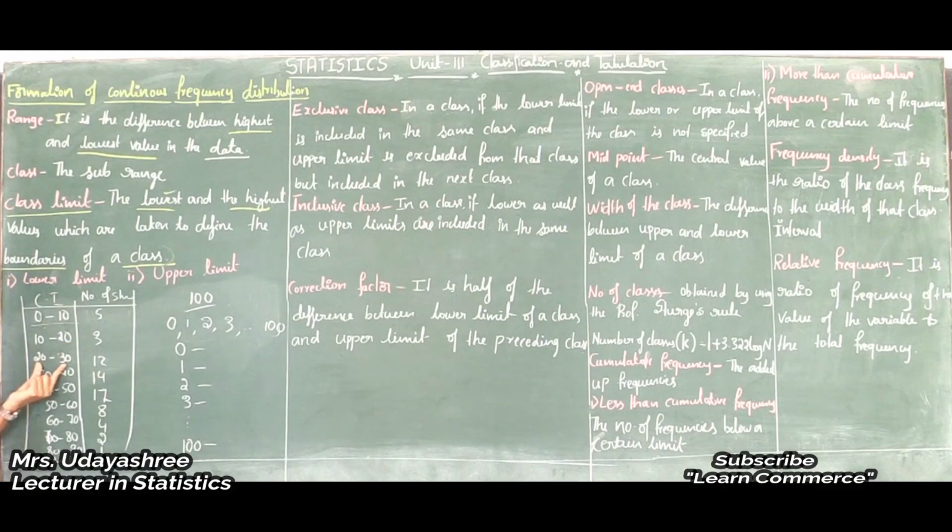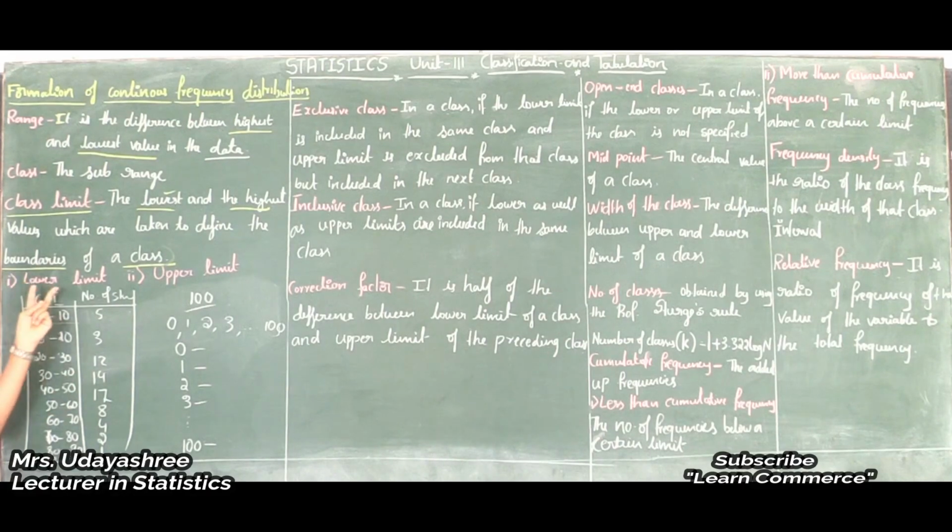Like that, 20 to 30. Here 20 is the lowest value, 30 is the highest value. Here 20 and 30 are defined boundaries of this class. I hope you understood what is class limit. These boundary values are known as class limit. Here 30 to 40: 30 is the lowest value, 40 is the highest value, and 30 and 40 are defined boundaries of this class. That is class limit.